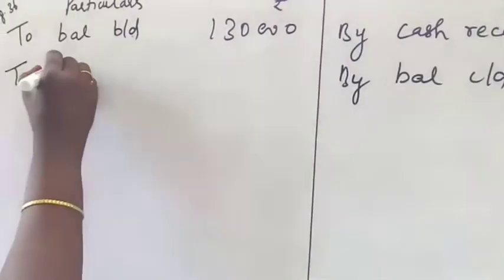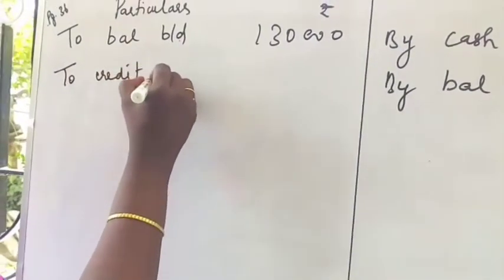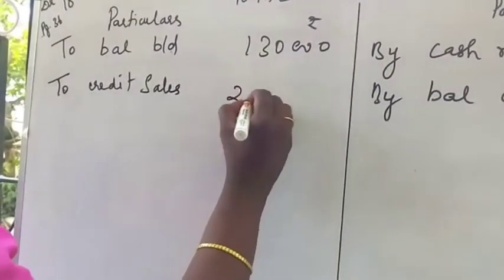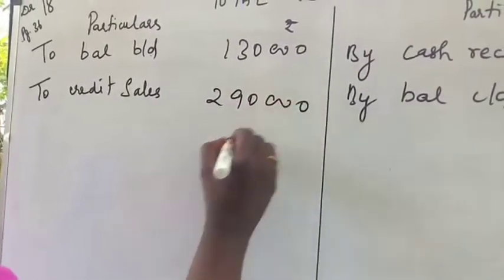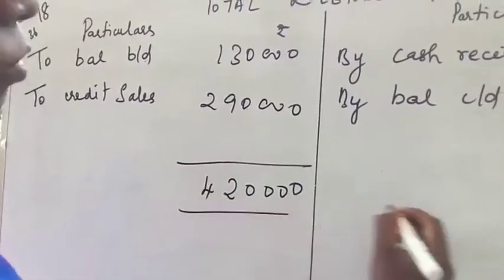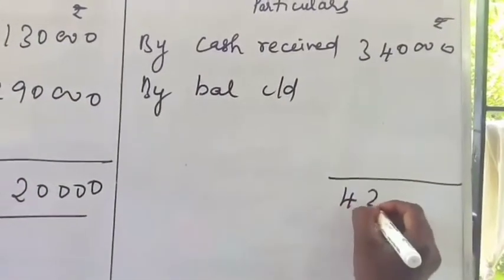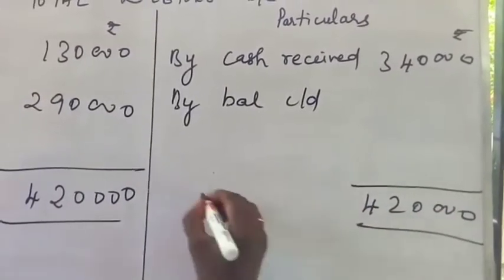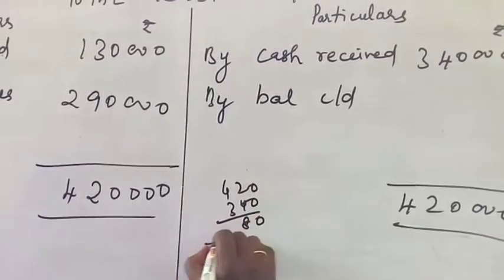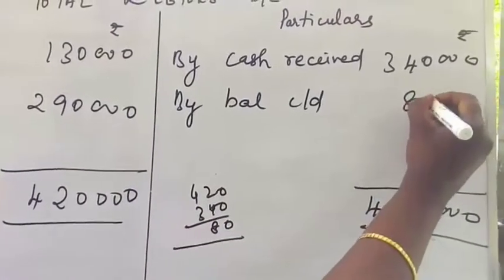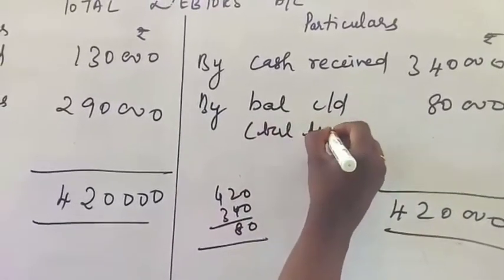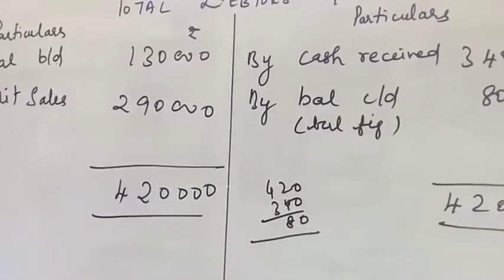Here to credit sales. Credit sales is already given in the question as 2,90,000. Now find out the total, 4,20,000. So 4,20,000 minus 3,40,000, you are getting the answer as 80,000. So 80,000 is the balancing figure, that is the closing debtors.